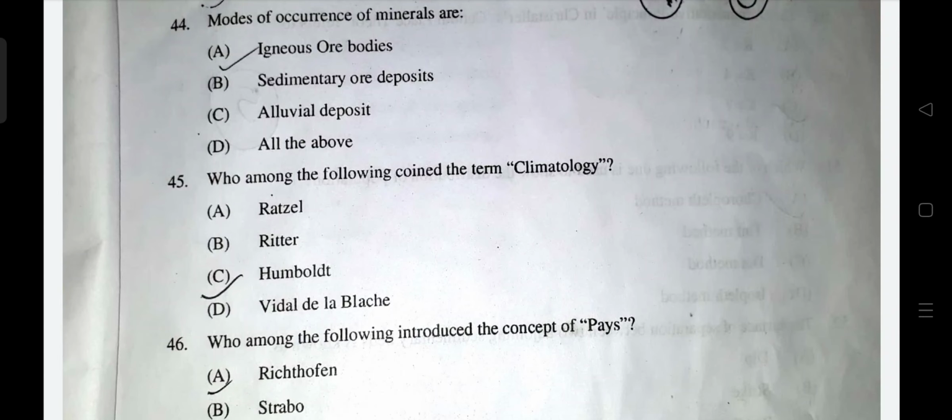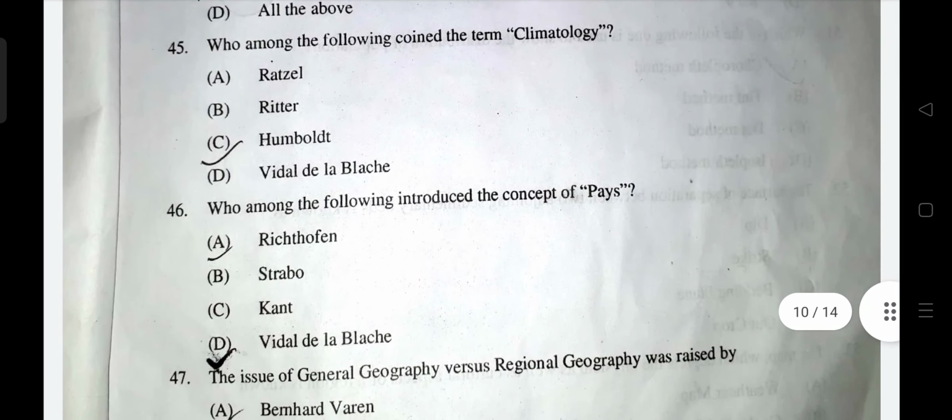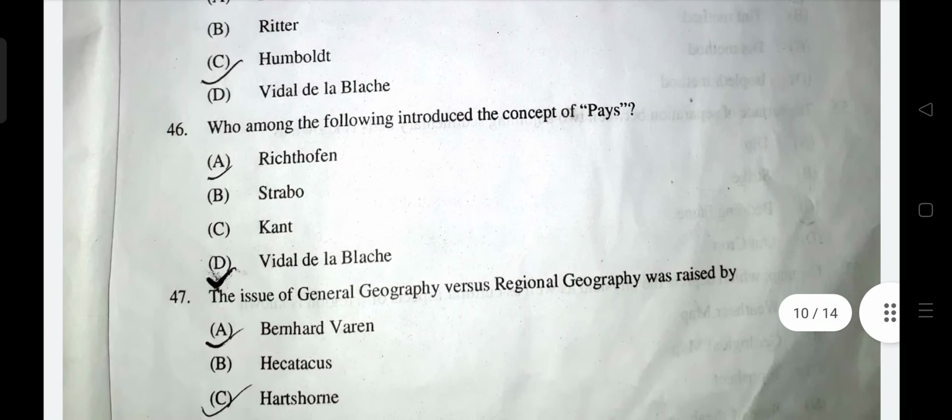Right? Answer is Humboldt. Who introduced the concept of pays? Pays means little regions which we study in regional geography. It was given by Vidal de la Blache. Okay. Who raised the issue of general and regional geography? It was Bernhard Varenius. He gave the dichotomy between them: general geography versus regional geography.